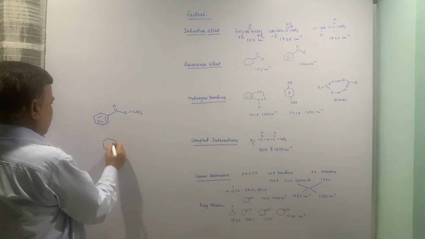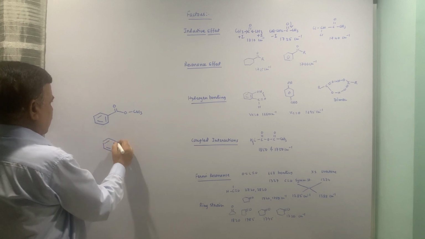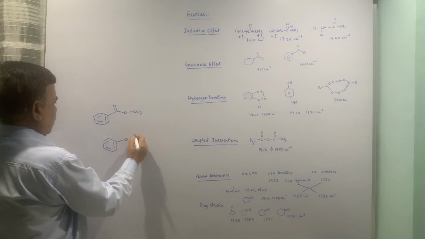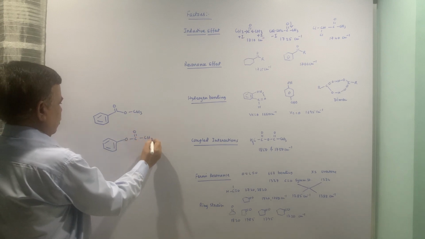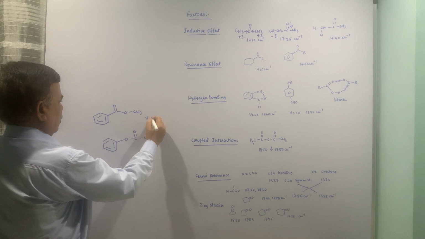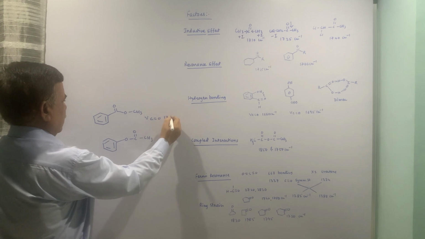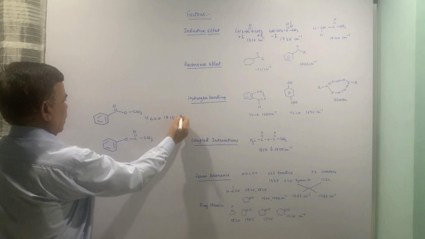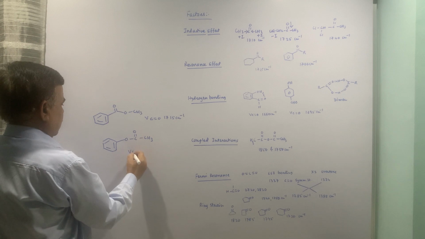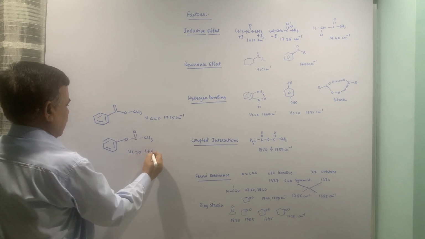I will draw these two compounds. Carbonyl stretching frequency we are talking about. This is 1710 to 1715, and this is going to be 1768.